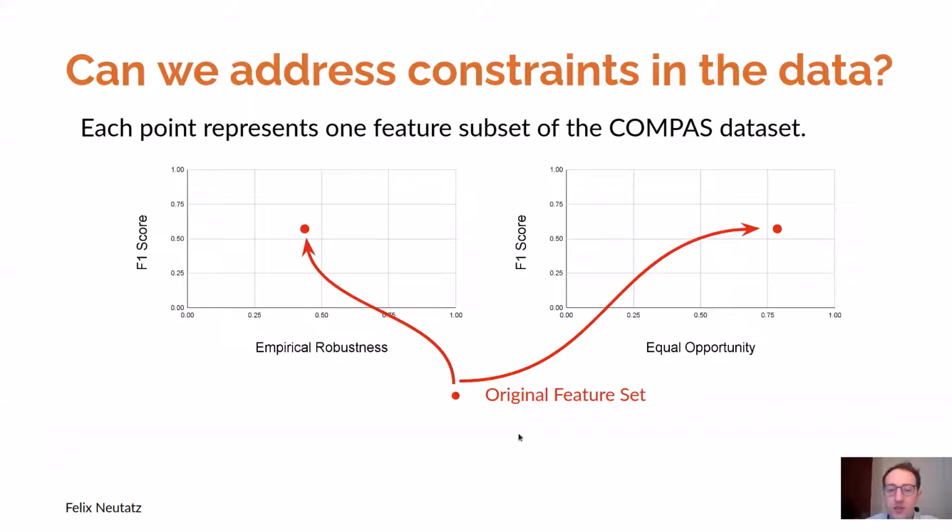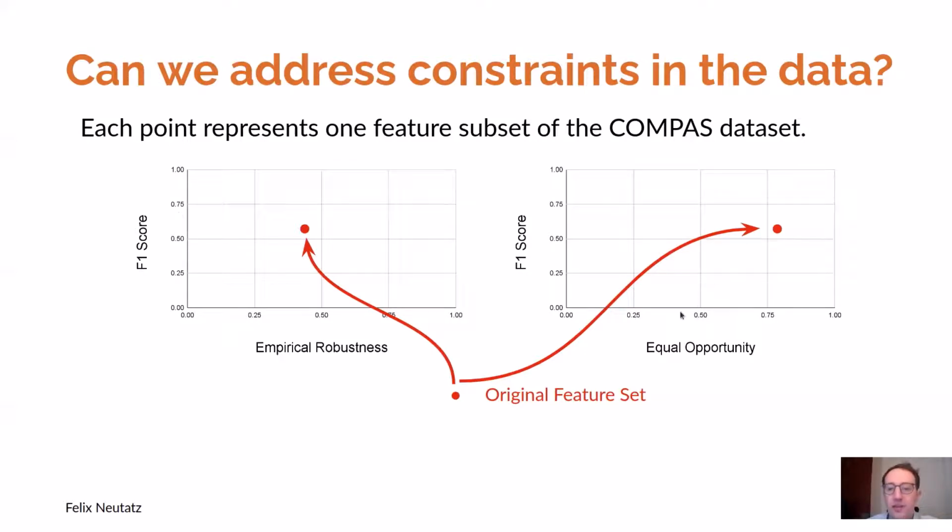So here we plotted the original feature set of the Compass dataset. The Compass dataset contains offenders and whether they will relapse before trial or not. And the original feature set is here plotted against the following dimensions. First, empirical robustness against adversarial examples and F1 score.